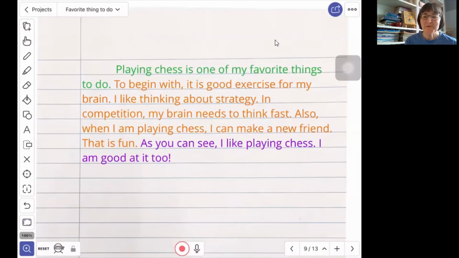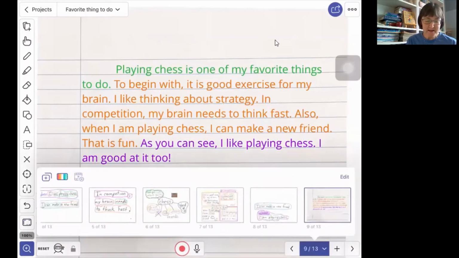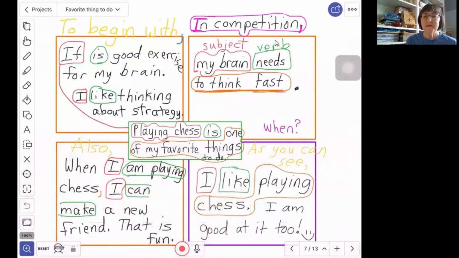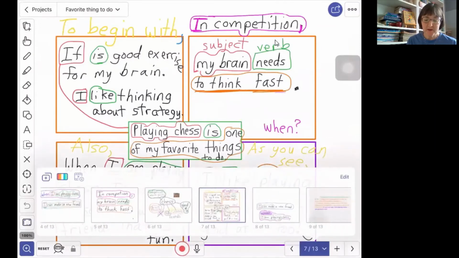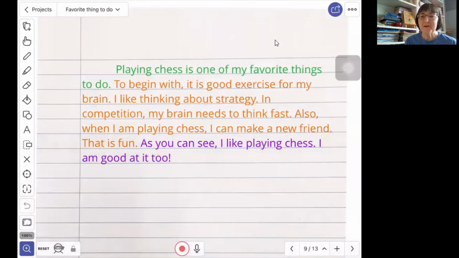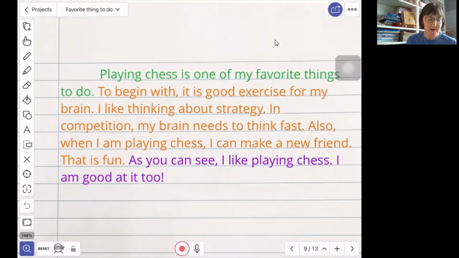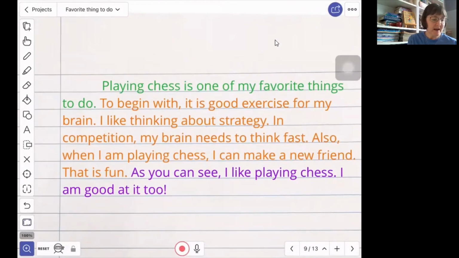So here I am showing you how I have taken the information from our Foursquare and put it into a written paragraph. When we look at this paragraph, you can see that I have a beginning, middle, and end. The beginning in green is when I give my main idea. I just copied that from that square in the middle of my Foursquare.